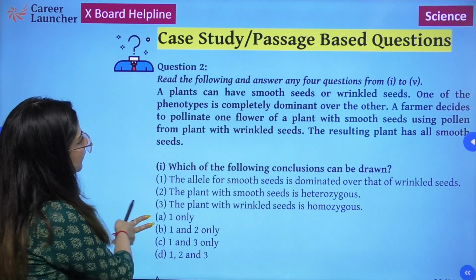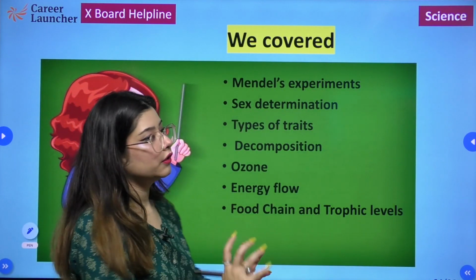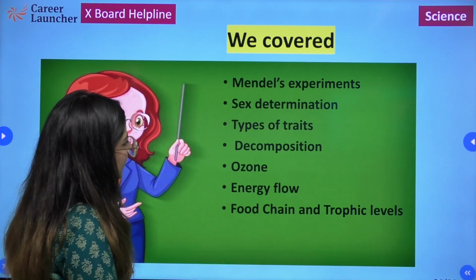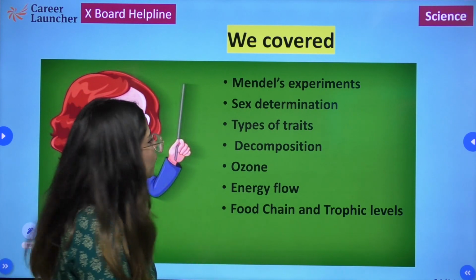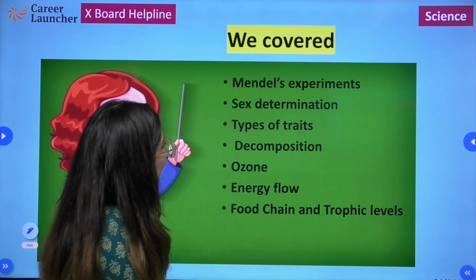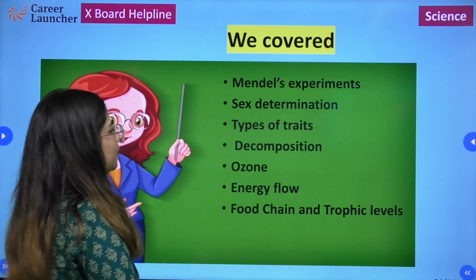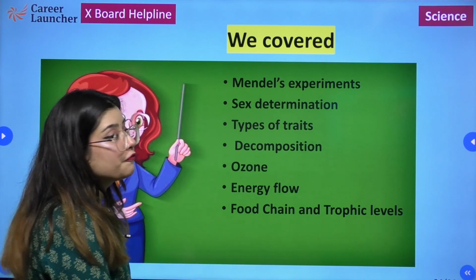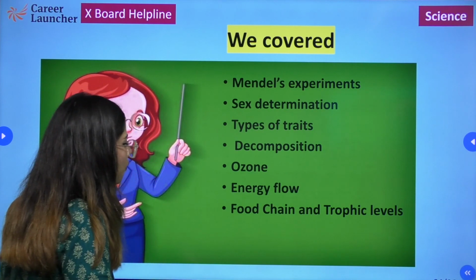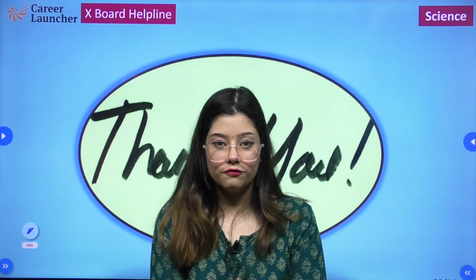So that is all for today's session. In today's session, we basically covered the following topics from heredity and evolution: Mendel's experiment, sex determination, types of trait; from our environment: decomposition, ozone, energy flow, food chain, and trophic levels. So that is all for today's session.